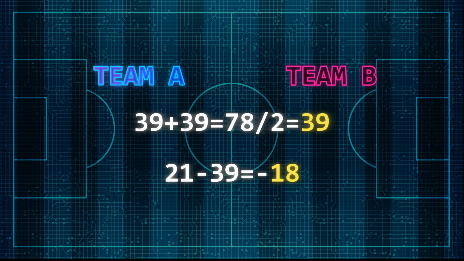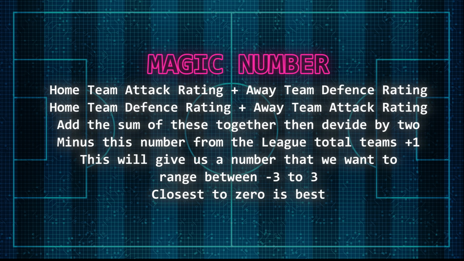Now we know what we're looking for, let's break down that formula. The magic number is the home team attack rating plus the away team defence rating, and then the home team defence rating plus the away team attack rating. Once we have the sum of these two numbers, we add them together and divide by 2. We then use that number to minus from the total number of teams in the league plus 1. This will give us a number we want to range between -3 to 3. Closest to 0 is best.